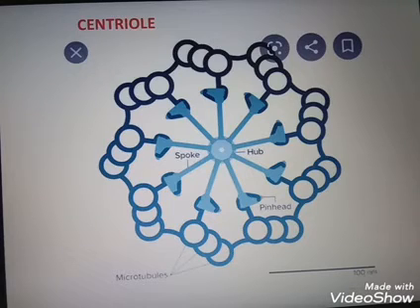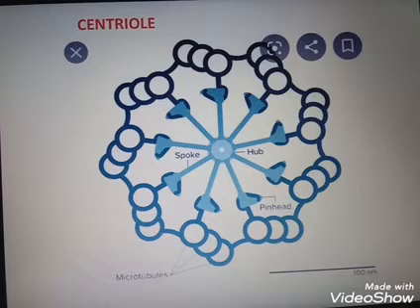Centrioles are non-membranous cell organelles found mainly in animal cells, and they are absent in the prokaryotic cell and the plant cell. In plant cells, centrioles are termed as diplosome.